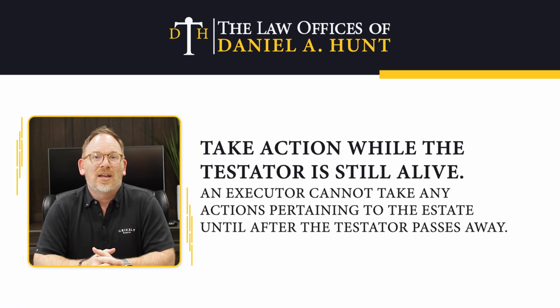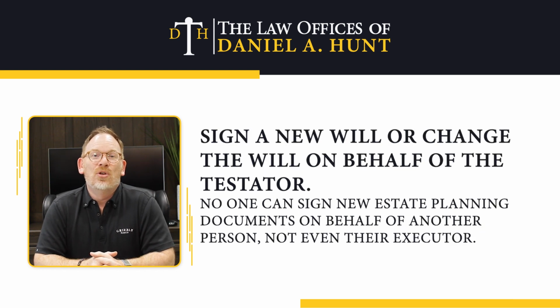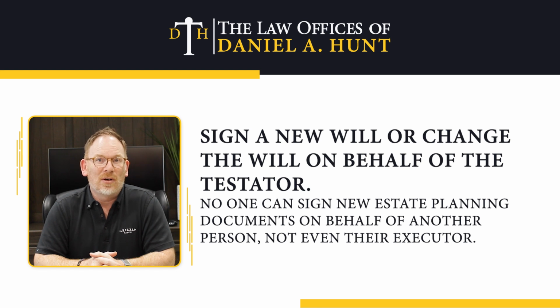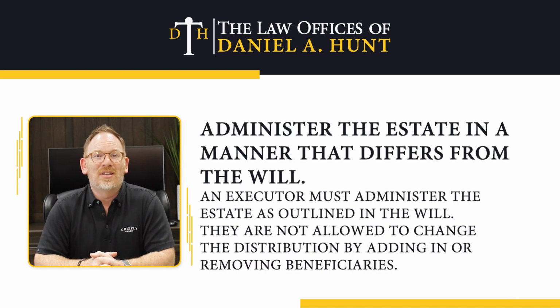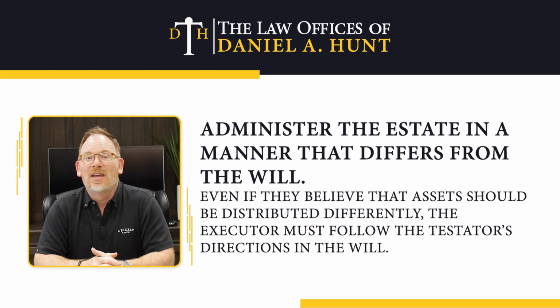Here are a few examples of what an executor cannot do. Take action while the testator is still alive. An executor cannot take any actions pertaining to the estate until after the testator passes away. Sign a new will or change the will on behalf of the testator. No one can sign new estate planning documents on behalf of another person, not even the executor. Administer the estate in a manner that differs from the will. An executor must administer the estate as outlined in the will. They are not allowed to change the distribution by adding in or removing beneficiaries. Even if they believe the assets should be distributed differently, the executor must follow the testator's directions in the will.